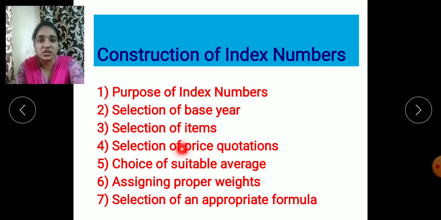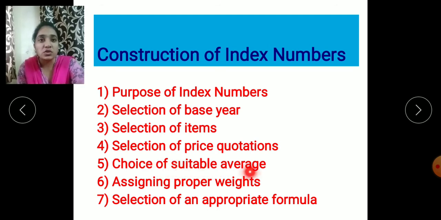Next is selection of the price quotations. As we know, different shops, different markets, different places all have different prices. So this becomes totally unbiased. So before the construction of the index number, if we are calculating the price index number, the price which is taken should be taken from the appropriate agency, which will give us the accurate prices.